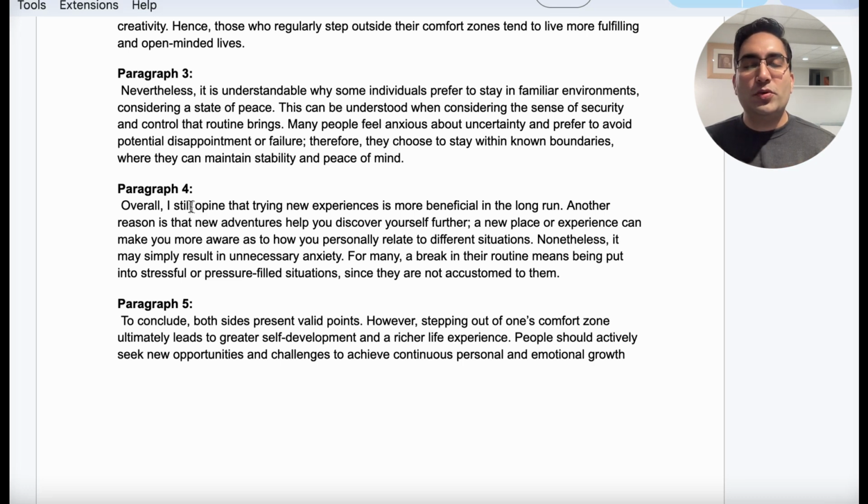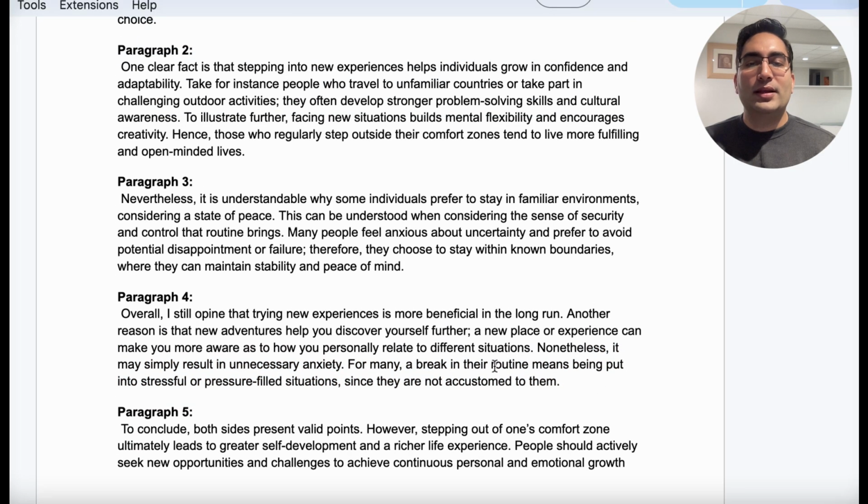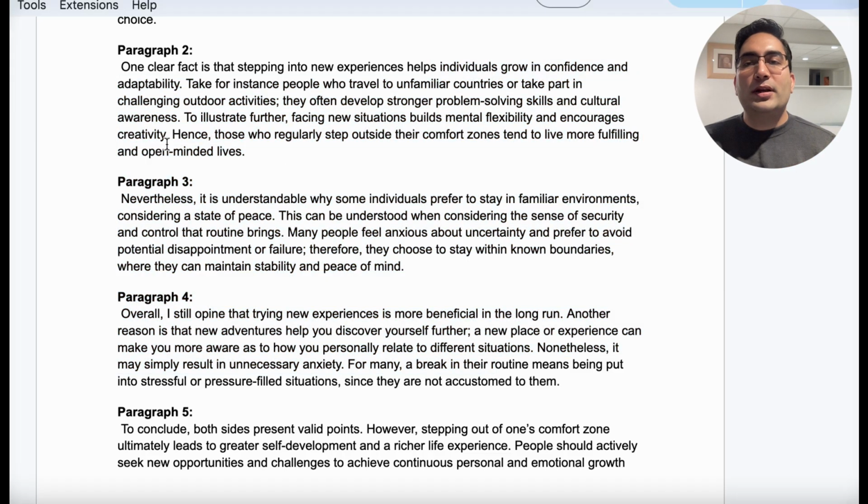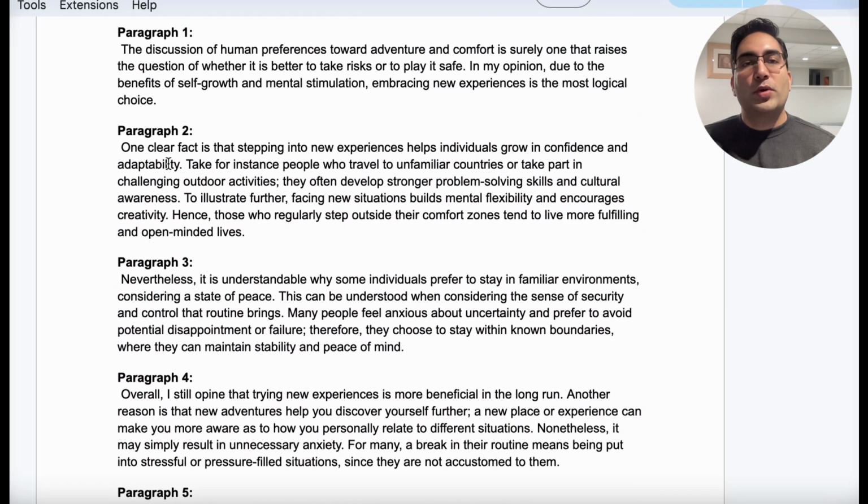And this is where you in body 3 are going to do both sides, 1 point on one side and another point on the other side. This will mean in total you have 3 paragraphs with 4 points, 2 points per side. Let me show you how this works. We're starting with our opinion, which is again about going out of your comfort zone.